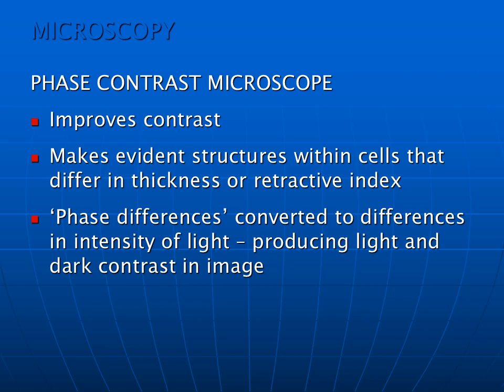The principle in this phase contrast microscope is that phase differences are converted into differences in intensity of light, which produce light and dark contrast in the image. In this way you can identify the internal structures more clearly within the bacterial cell.